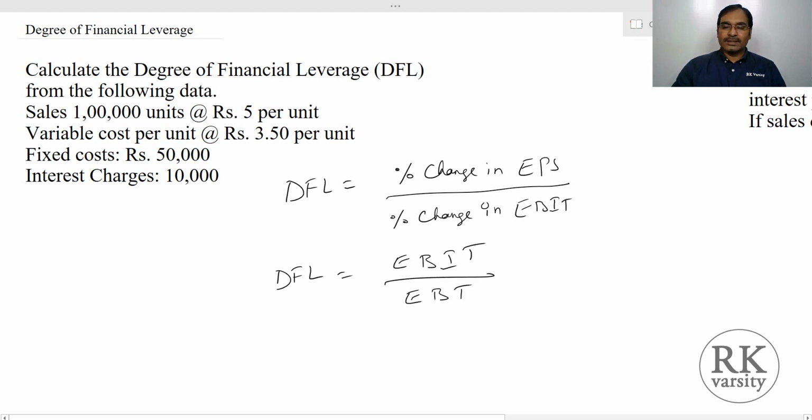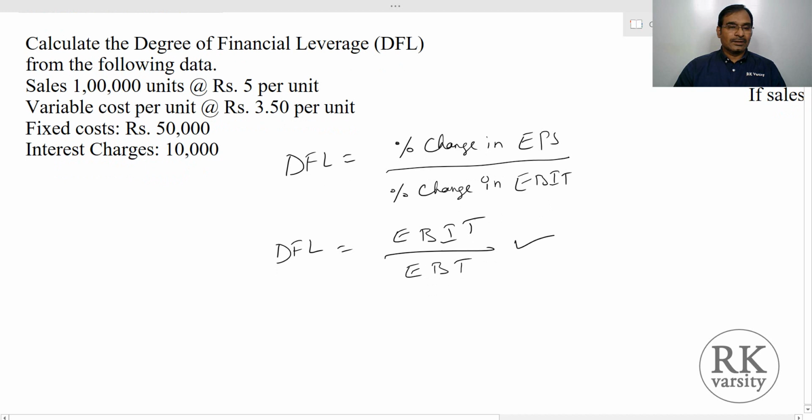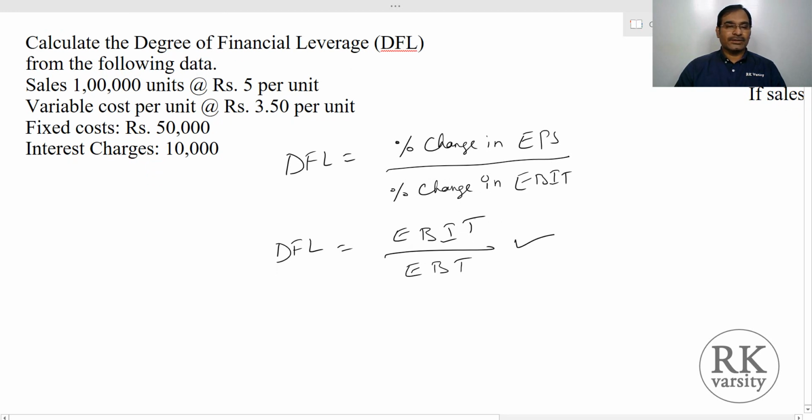To get a percentage change in EPS you need two different EPS values, and to get a percentage change in EBIT again you need two different values. If you have only one value, then we can use the equation EBIT upon EBT. So here is an example.